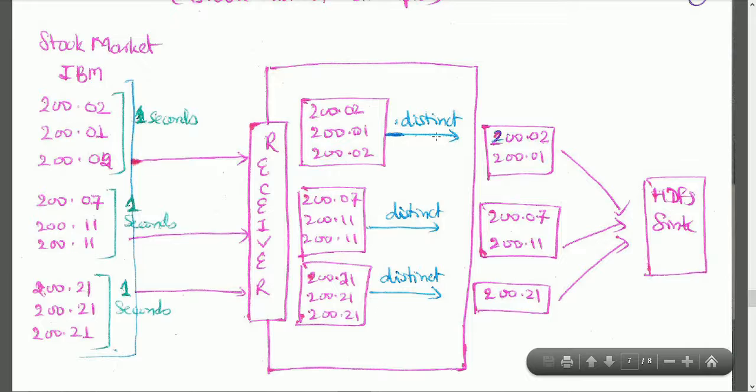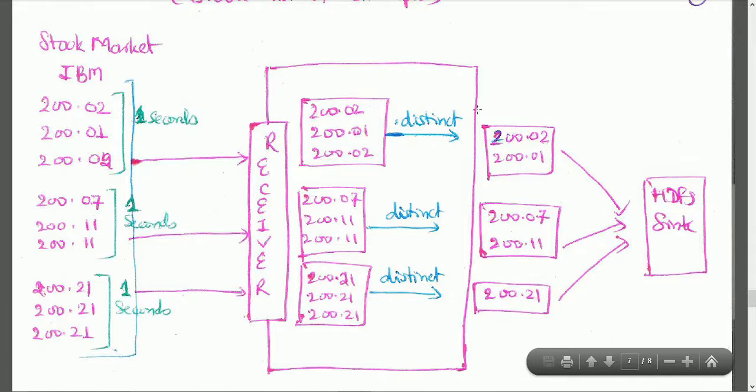Now apply the distinct function. That is the distinct function from the Spark Core API. So Spark Streaming is finished here. Now this distinct function is applied on this RDD, and it will give you the distinct data out of this: 200.02 and 200.01. Similarly, distinct functionality is applied on the second, giving these two quotations, and the third one has its distinct prices as well.